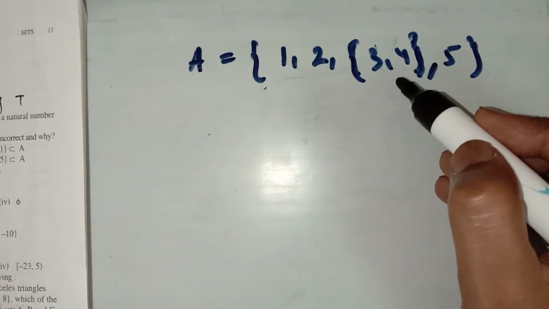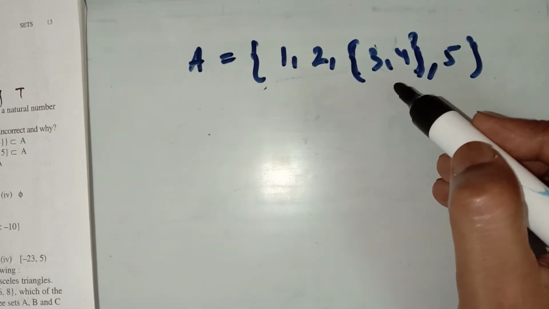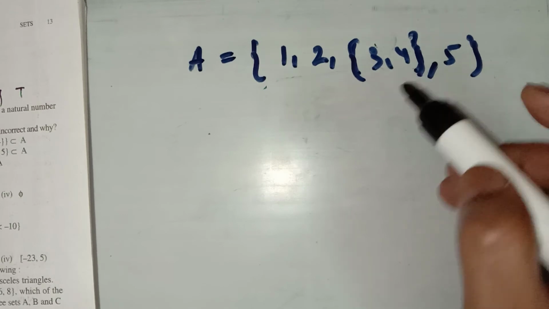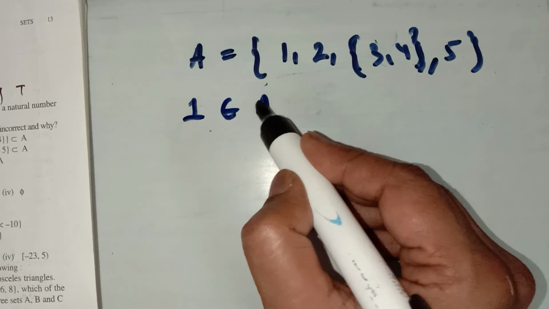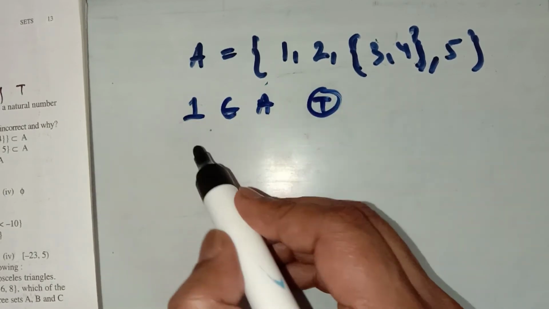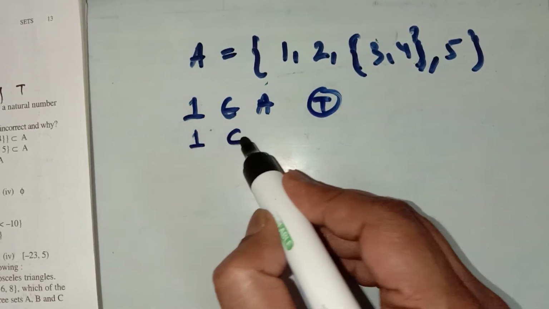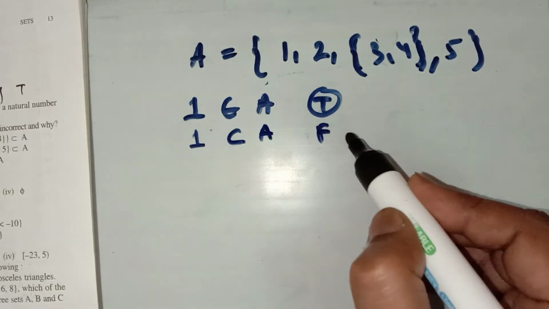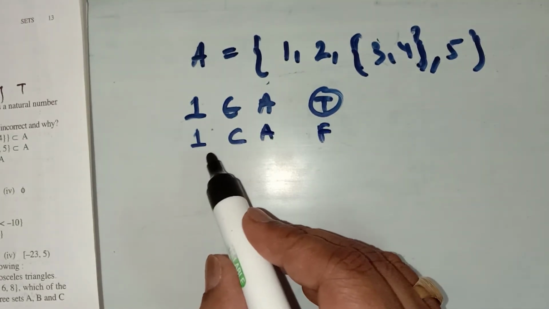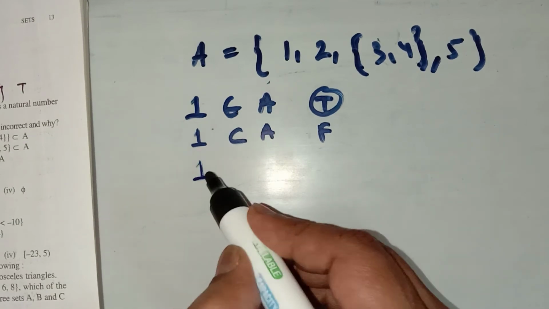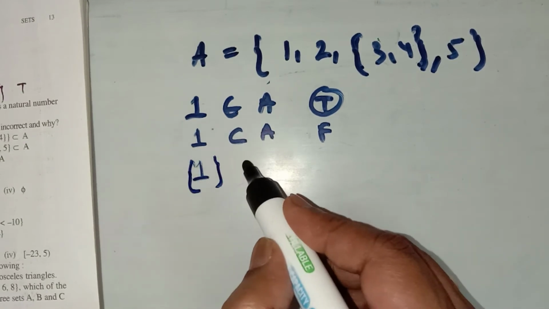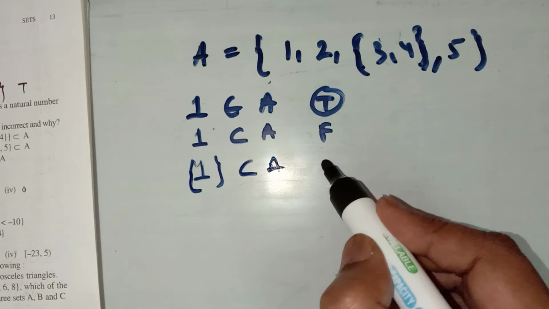So in this question number 3, we have many parts, and you have to tell whether they are true or false. Now 1 belongs to the set A, that is true. 1 is a subset of A, this is false. For a subset, the element should be in a curly bracket. To make it correct, I have to write {1} is a subset of A, then it is true.